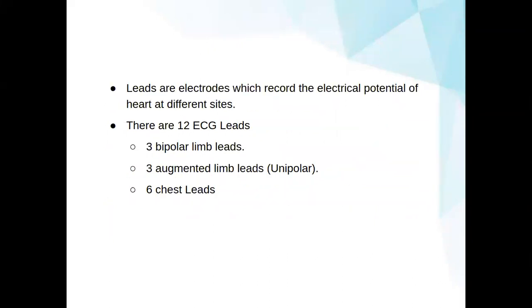So let's proceed ahead. We are going to ECG leads. For recording an ECG, there are some leads to be attached to our body, connected to the machinery part, and these leads have positive and negative parts.